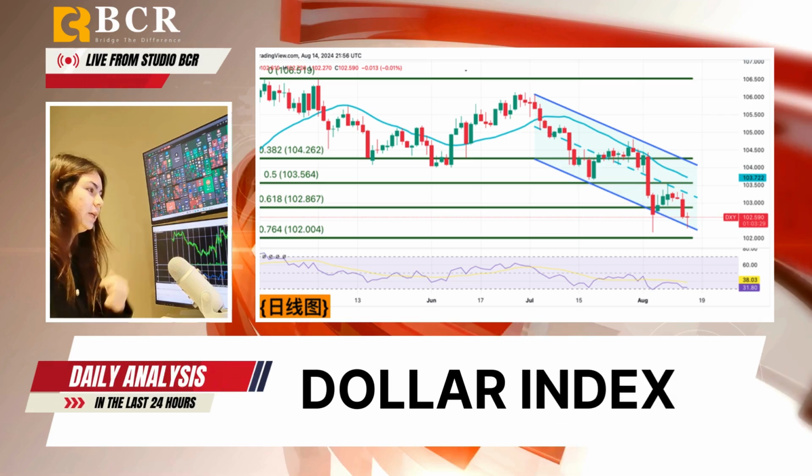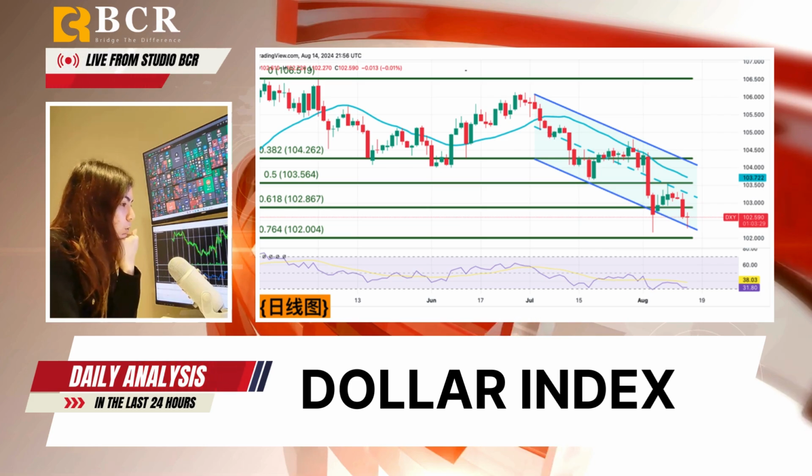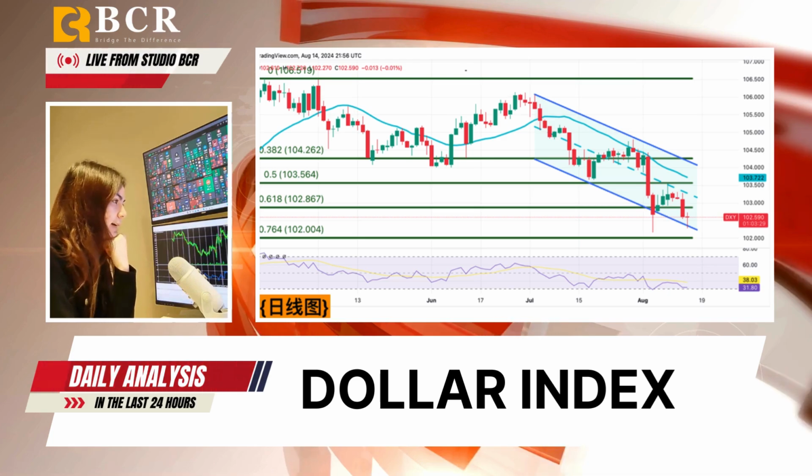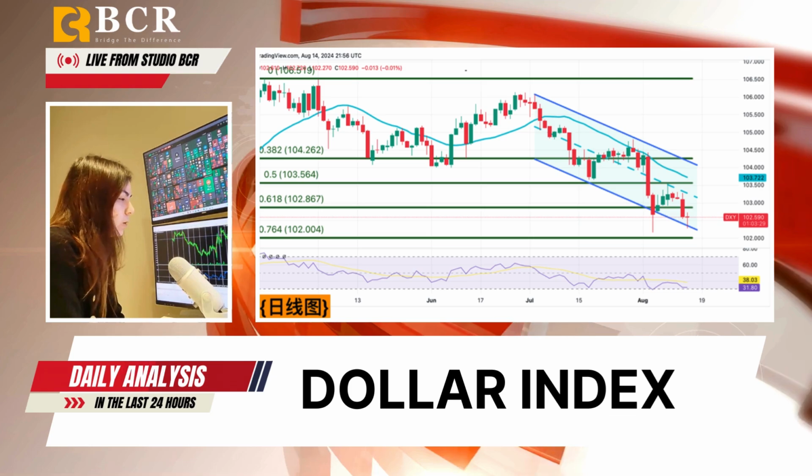We're going to start with the US dollar index, which dipped slightly below 103 on Wednesday, continuing its downward trend for the third consecutive day. This drop followed the lower than expected US inflation data, which overshadowed the stable outlook for the US labor market. The cooling in the PPI inflation, which fell to 2.2% in July, below the expected 2.3%, led markets to bet on a potential 50 basis point rate cut by the Federal Reserve in September.